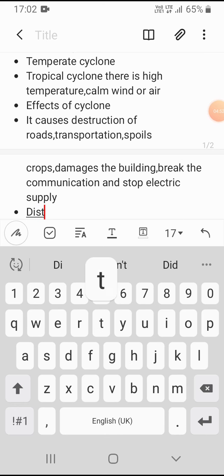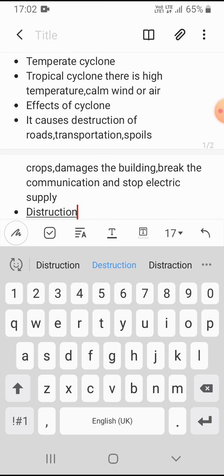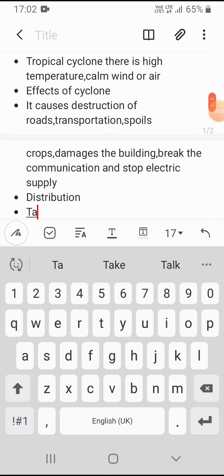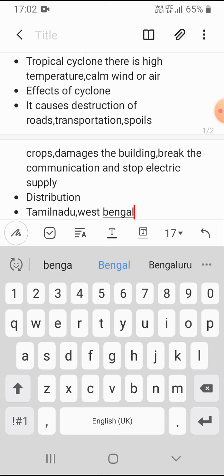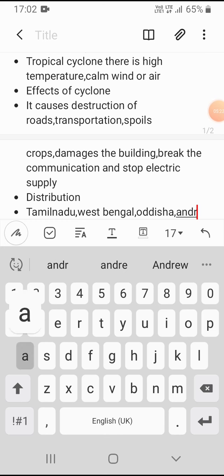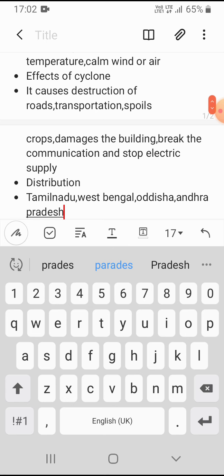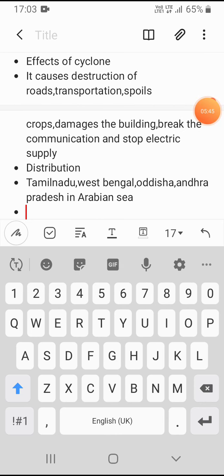Now the distribution, meaning where cyclones may occur. Cyclones occur in Tamil Nadu, West Bengal, Odisha, Andhra Pradesh, and in the Arabian Sea, because cyclones are formed in the Arabian Sea. So in these places it causes destruction.